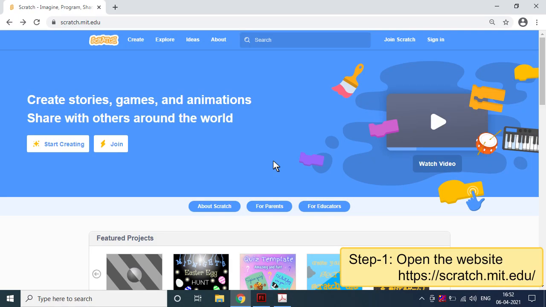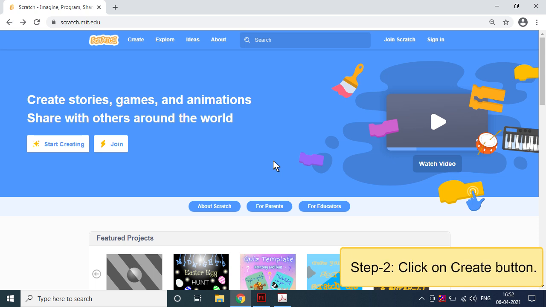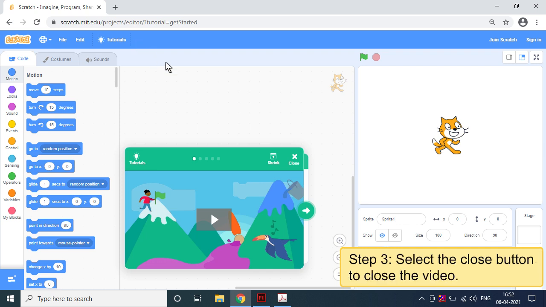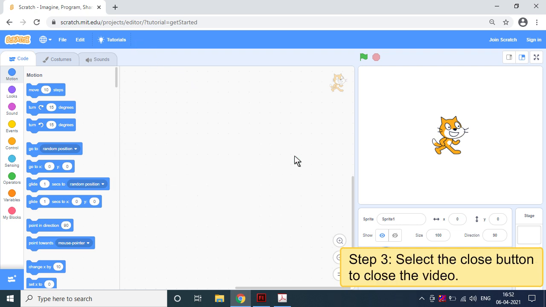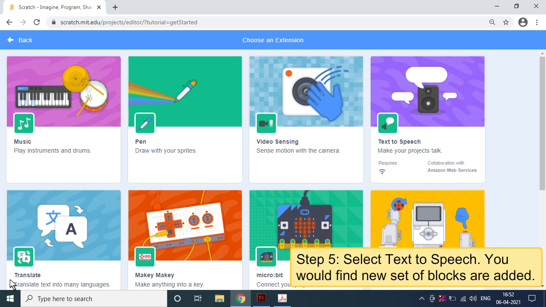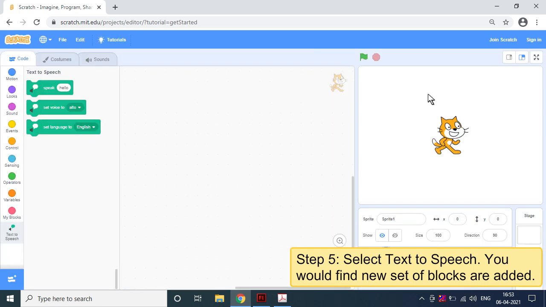Step 1. Open the website https://scratch.mit.edu/. Step 2. Click on the Create button. Step 3. Select the Close button to close the video. Step 4. Click on Add Extensions in the bottom left corner. Step 5. Select Text to Speech. You would find a new set of blocks has been added.